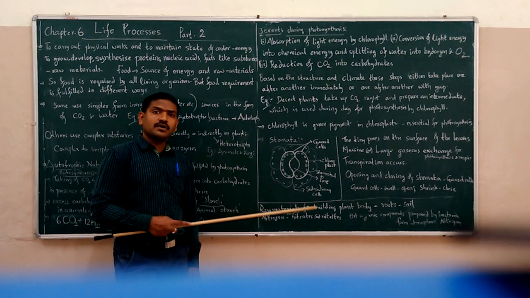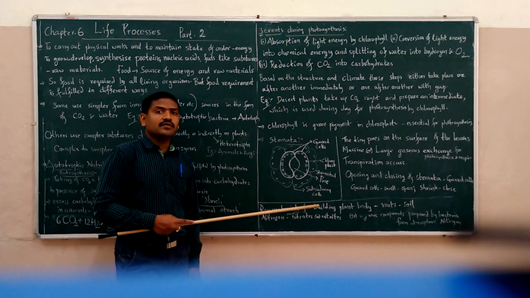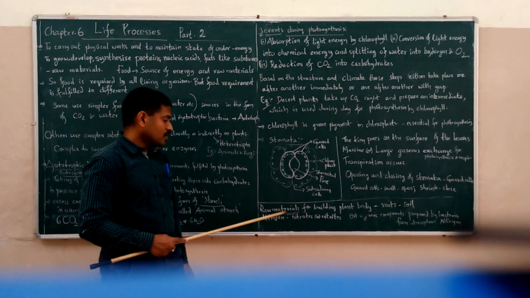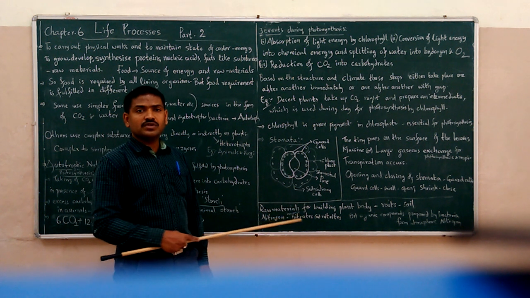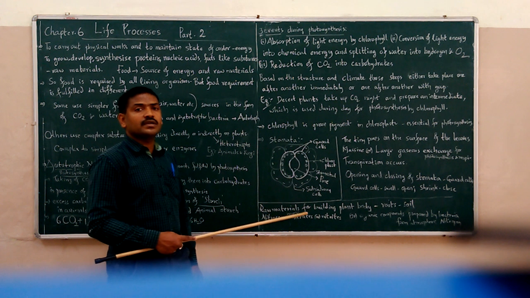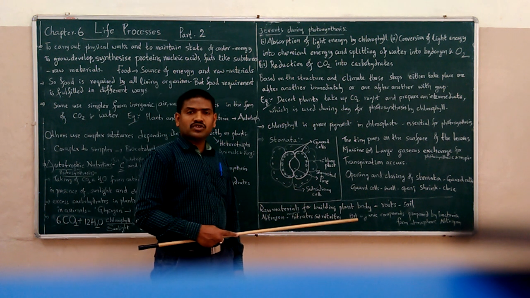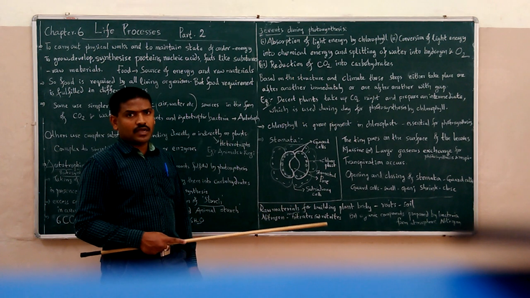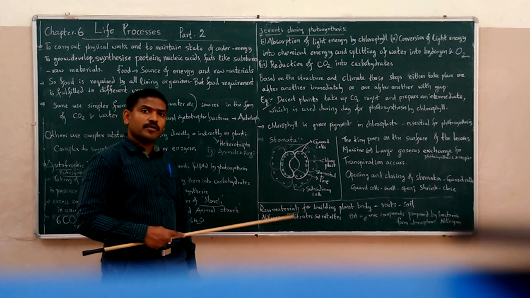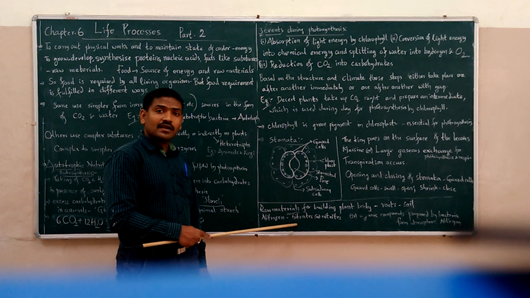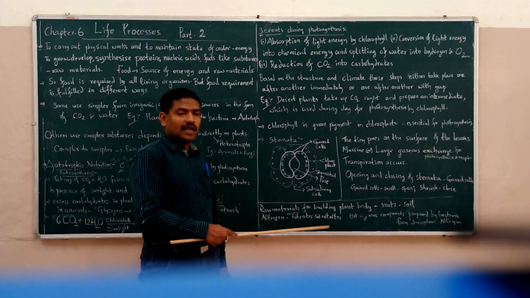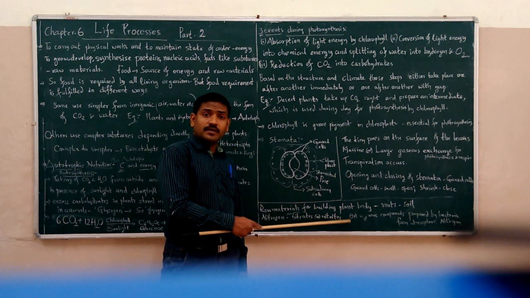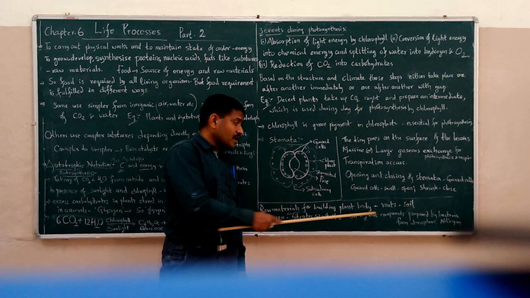Plants absorb the required minerals from the soil with the help of their roots. For example, nitrogen is a very essential element in the structure of proteins and nucleic acids. This nitrogen is absorbed by the plants in the form of inorganic nitrates and nitrites, and nitrogen is also obtained by the plants in the form of organic compounds.